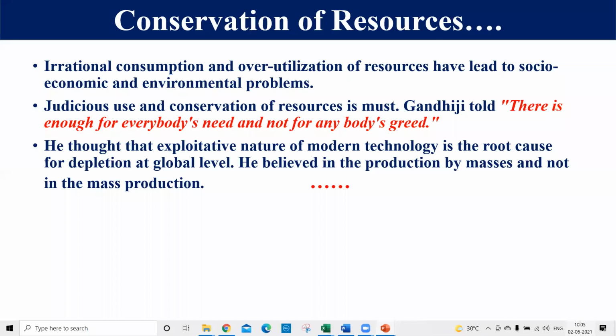Gandhiji thought that the exploitative nature of modern technology is the root cause of the depletion of these resources.